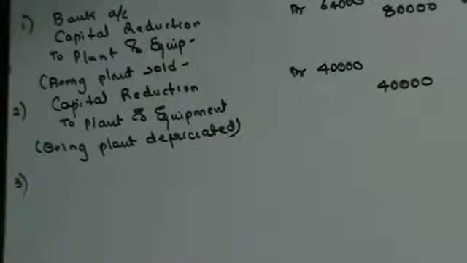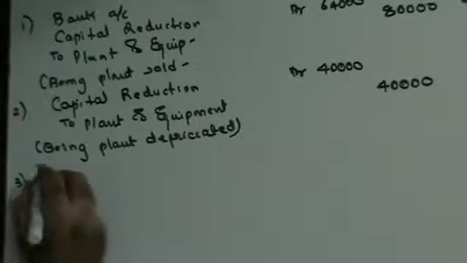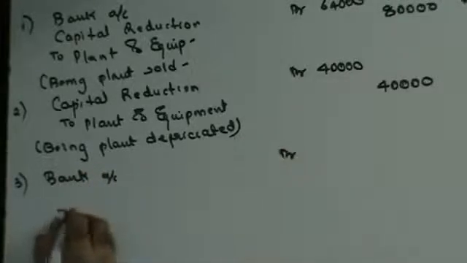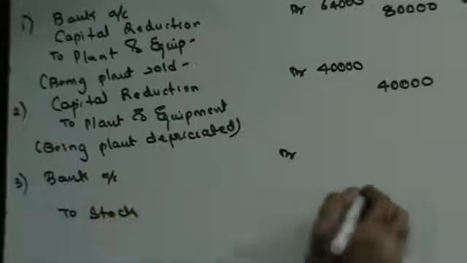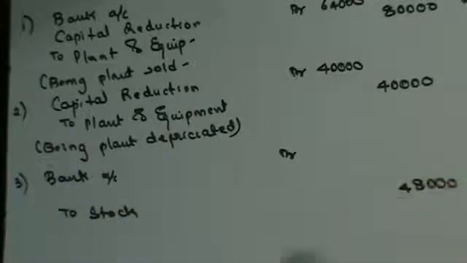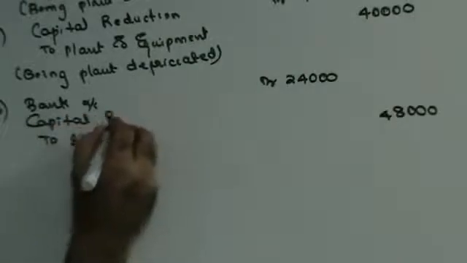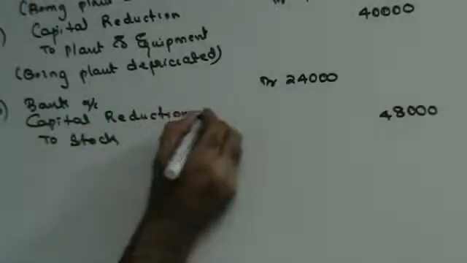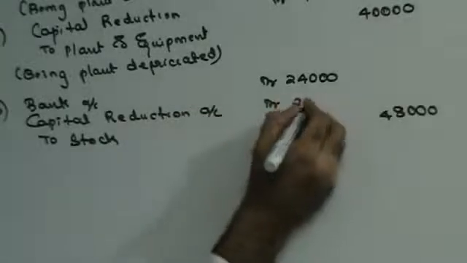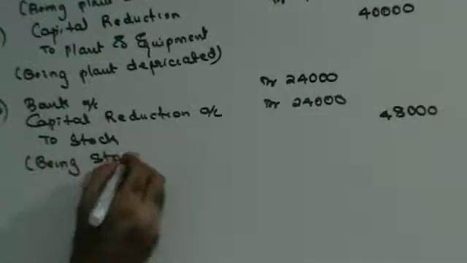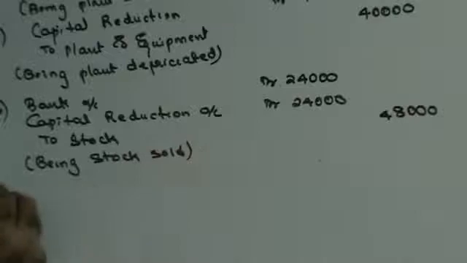Stock includes items valued at 48,000, sold at a loss of 50%. Sold, money is coming in. Sold, stock is going out. Stock is of 48,000 and it is sold at a loss of 50%, that means it is sold for 24,000. Capital reduction account debit, being stock sold. Next.